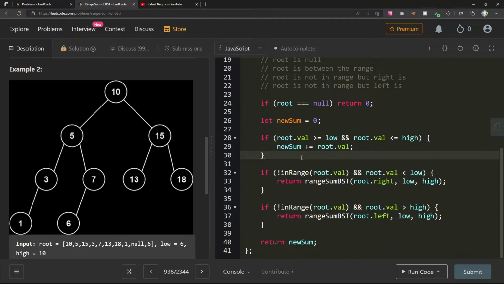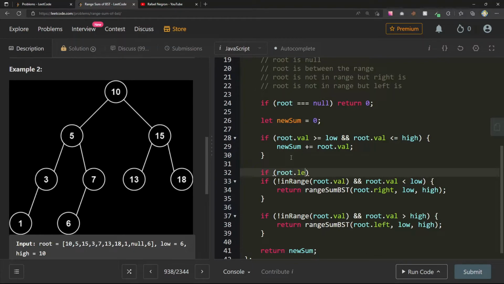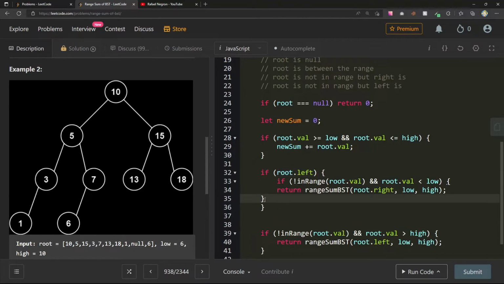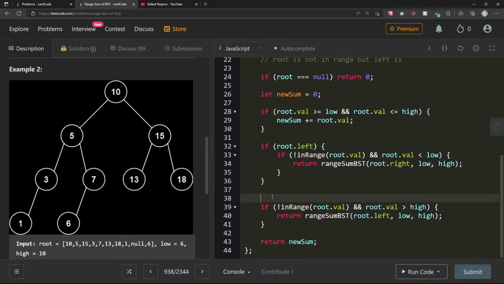Maybe I need to go to the left before I even... if I say this one's not in range and root.val is less than low, let's see, if root.left... now I think we're also missing some returns here.